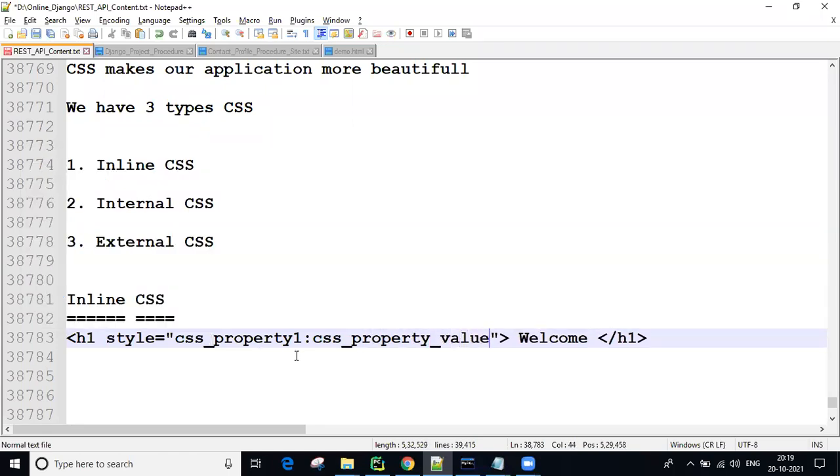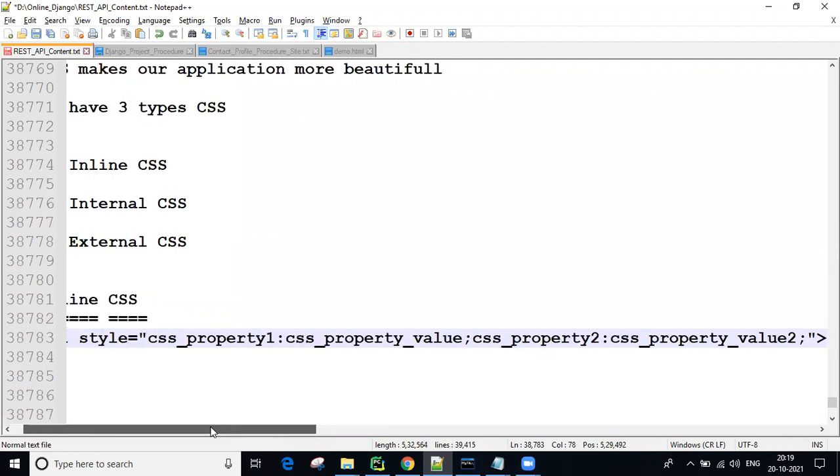This is the syntax, separated by a semicolon. Again, one more CSS property: property name 2 and value 2. Like that we write. Like this, n number of things we can write.